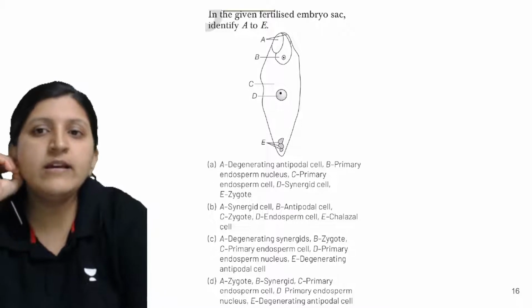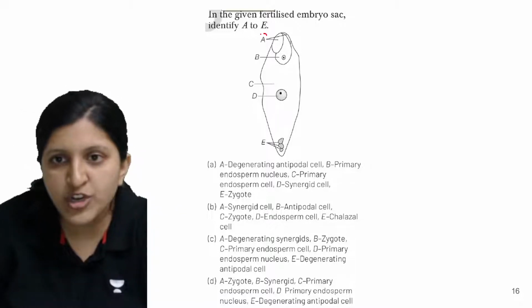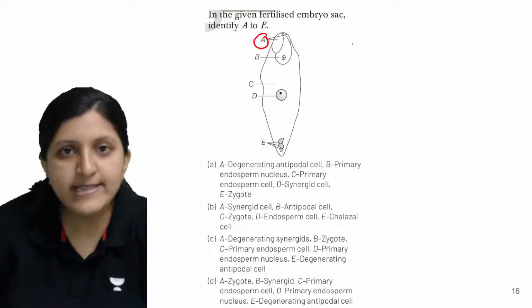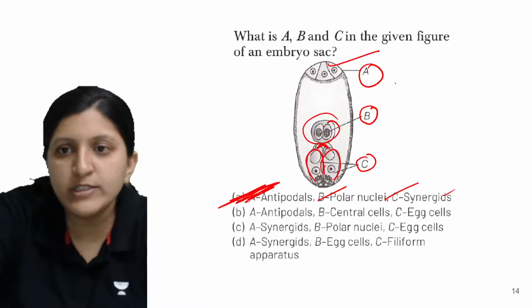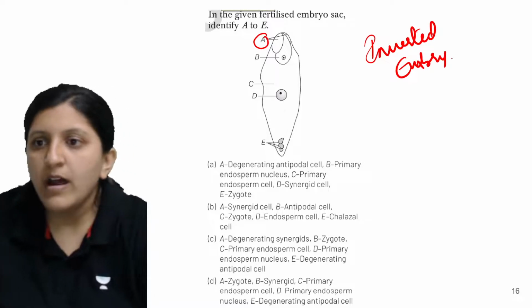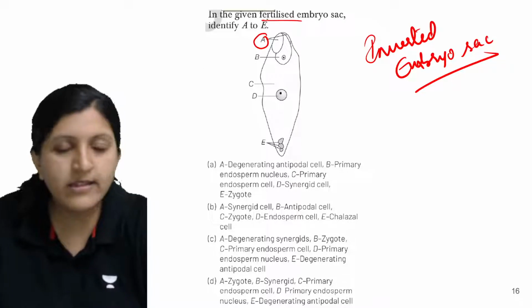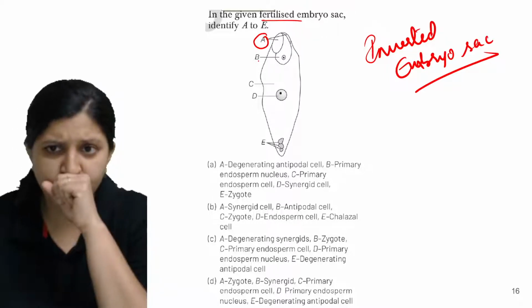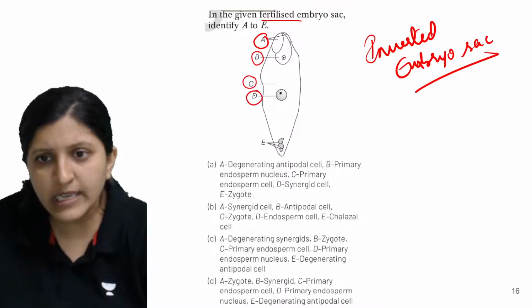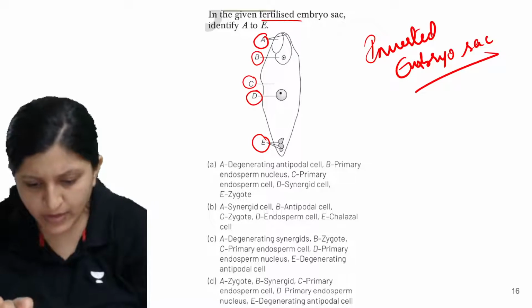Alright, so in the given fertilized embryo, identify A to E. So A is mentioned here. So an inverted embryo sac is given here. So this one is an inverted one right now, compared to the previous one. So after the fertilization occurs, okay, so this is the given fertilized embryo. So what exactly are the changes that are going to occur? So A, B, C, D and E are mentioned. I hope, do you see the options there? Can you see these options?